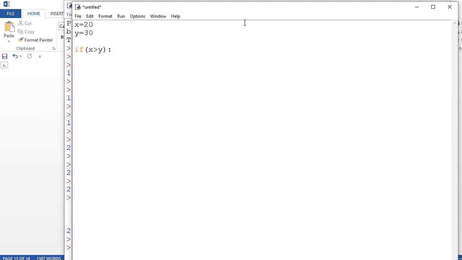Then I am going to write print, x is bigger than y. Okay, it is for the true value. Else I am going to type print, y is bigger than x. Okay, so this is a very simple program to predict which one is biggest.